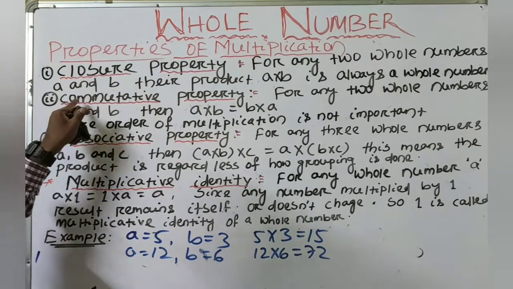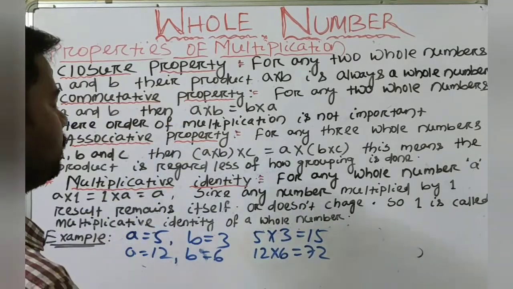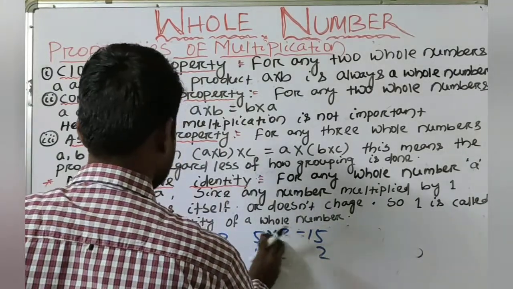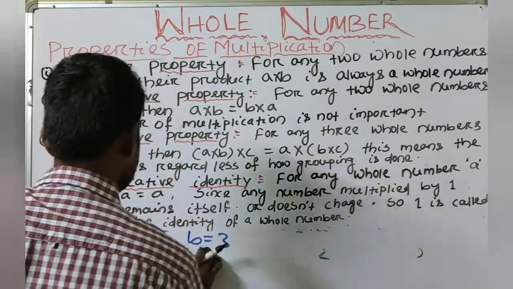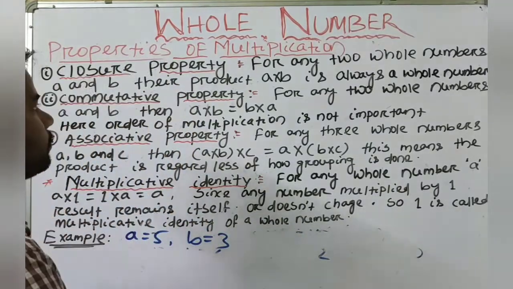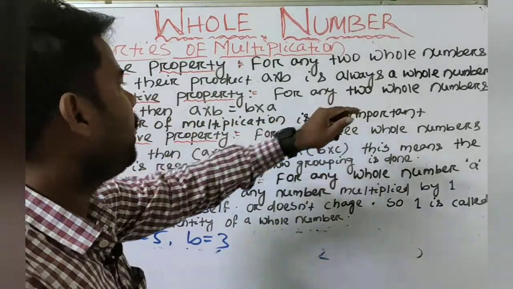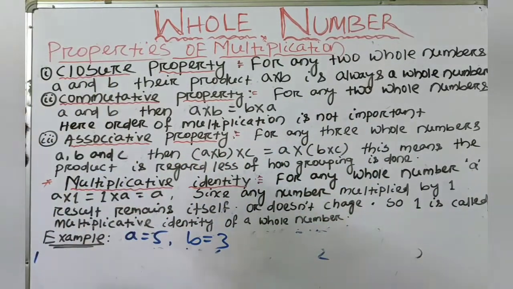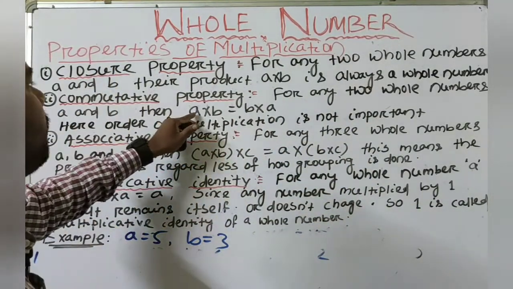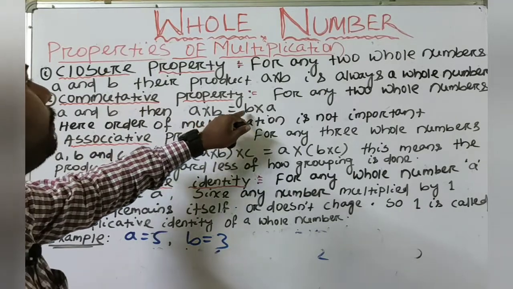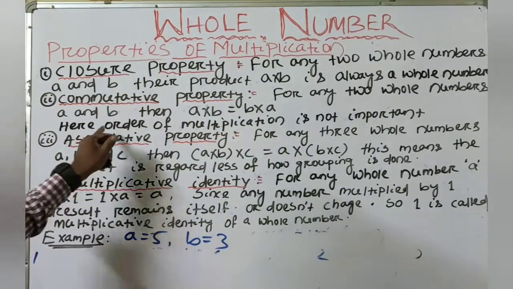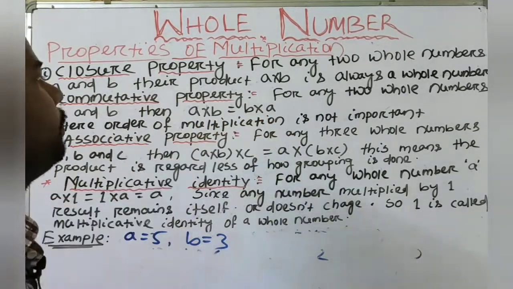Next, the commutative property of multiplication. For any two whole numbers A and B, their product A multiply B is always equal to B multiply A. Here the order of multiplication is not important.